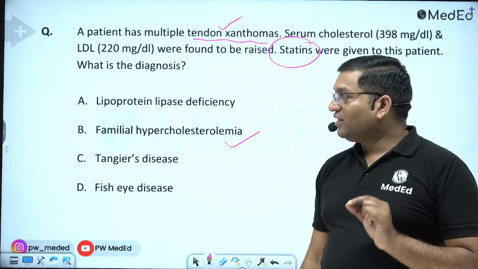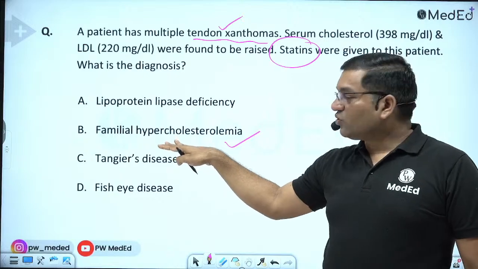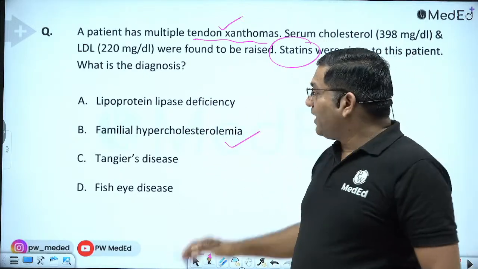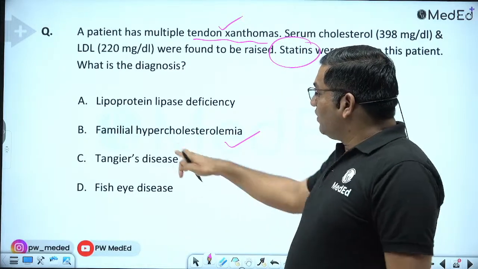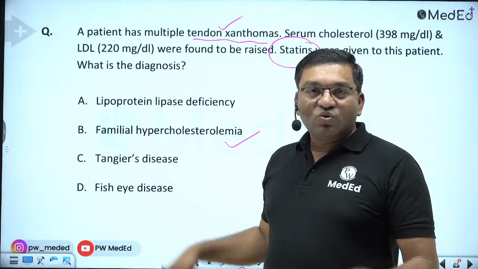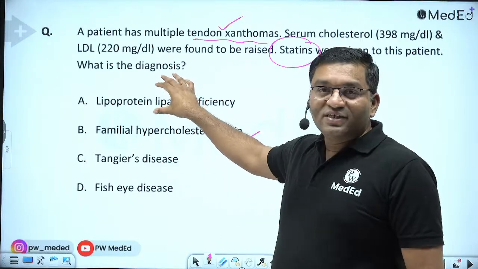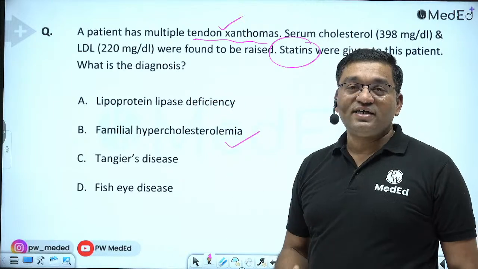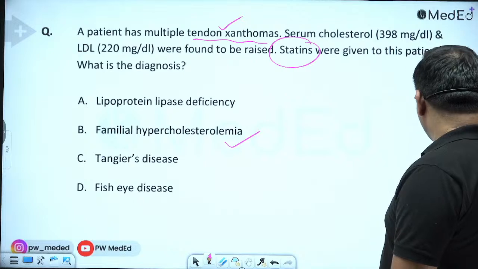This is familial hypercholesterolemia. Lipoprotein lipase defect and familial hypercholesterolemia, we have to do only these two. In lipoprotein lipase defect, there is an increase in the chylomicron level and VLDL level. While here there is an increase in cholesterol and LDL level and there is tendon xanthoma. There, because of increased TG, there are chances of pancreatitis. Here there are chances of coronary artery diseases. Tangier's disease is again an important question but rarely asked.